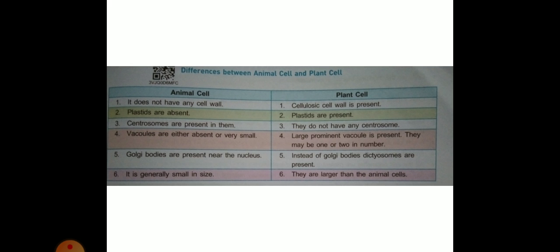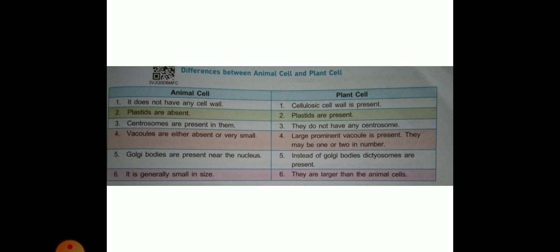Difference between animal cells and plant cells. Animal cells do not have any cell wall, plastids are absent in animal cells and centrosomes are present in them. Next point, vacuoles are either absent or very small, and Golgi bodies are present near the nucleus. And last point is they are generally small in size.